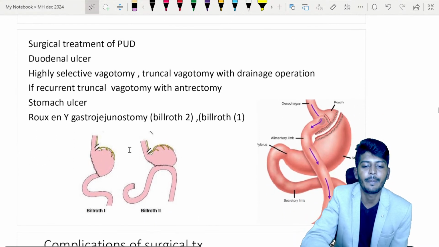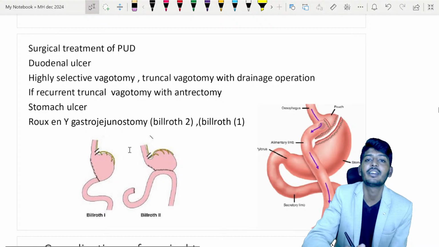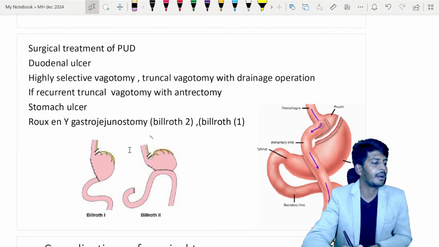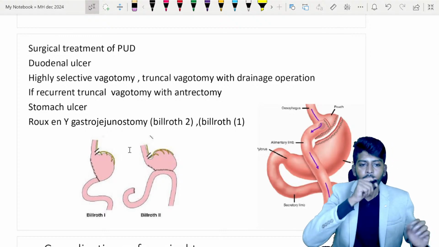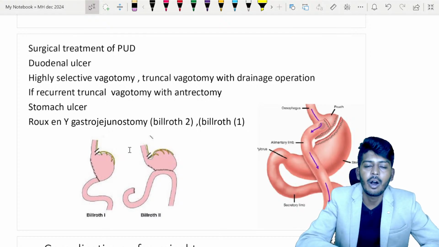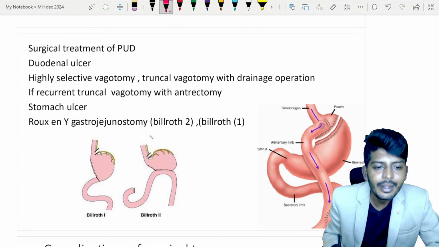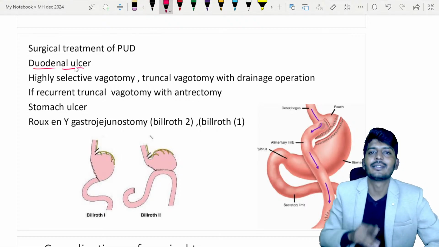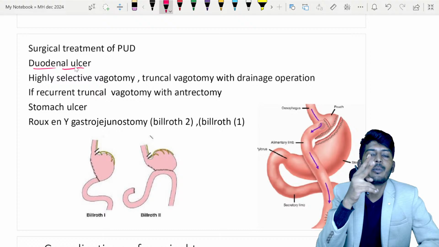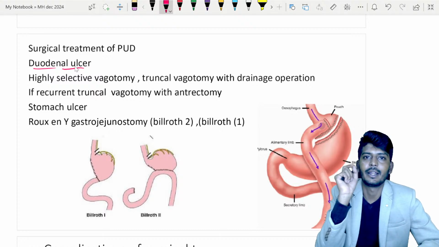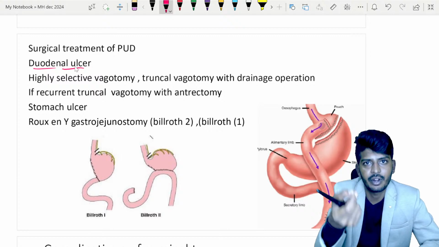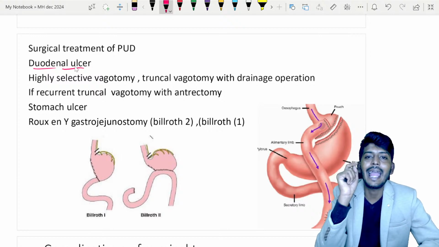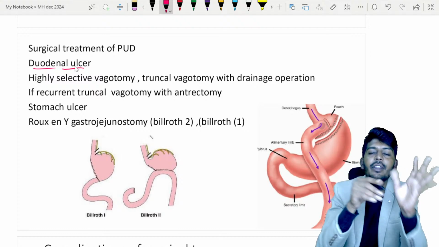We start off with our proton pump inhibitors, but they will ask you surgical treatment for the peptic ulcer. Peptic ulcer disease is a very common disease associated with a lot of complications. So first thing, if there is a duodenal ulcer, we used to cut the vagus nerve, because vagus is the parasympathetic nerve which stimulates the production of acid. So basically acid is the damaging factor for the duodenal ulcer.